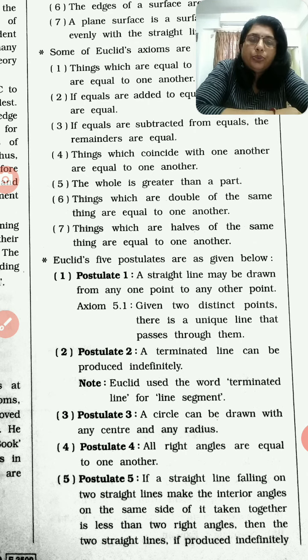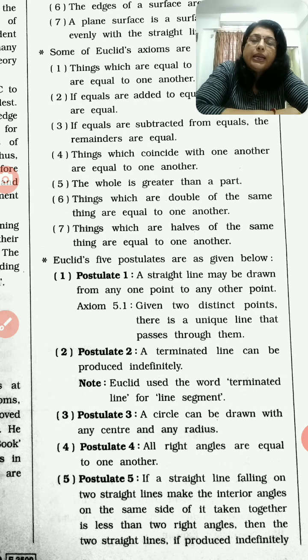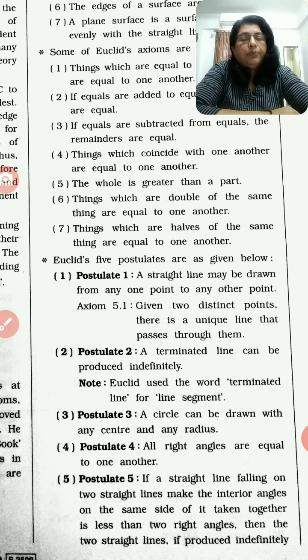Postulate number 2, a terminated line can be produced indefinitely. Means line, we know that we are drawing arrows on the line both the sides. That means we can draw a line up to infinite. We are not able to find the end of a line.